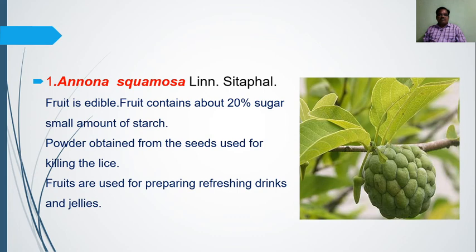Then the economic importance of the family. What are the uses of this family? The first fruit is Annona squamosa, vernacularly known as sitaphal. When we compare the mango with this fruit, the mango has an entire fruit, but this fruit is converted into a number of fruitlets.